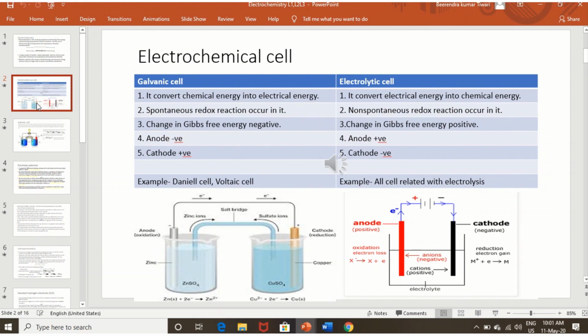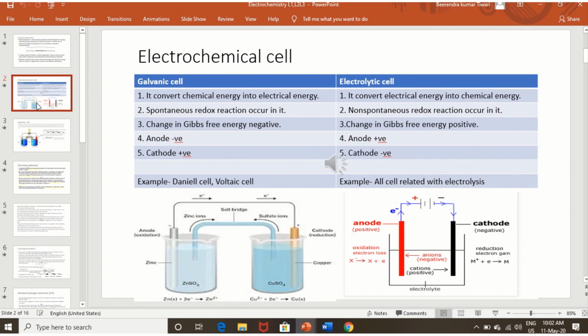On the other electrode, in contrast, copper ions take electrons and convert into copper. Copper ions take electrons, copper deposits at the cathode, and reduction takes place. The electrons come from the anode to the cathode through the external circuit and are given to the copper ions by the copper electrode.